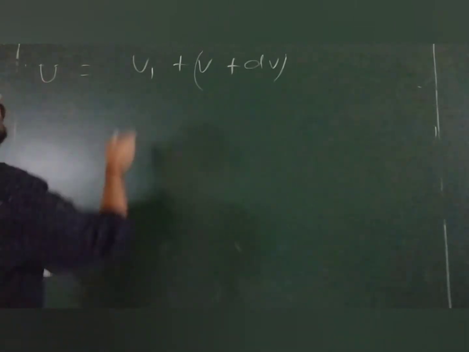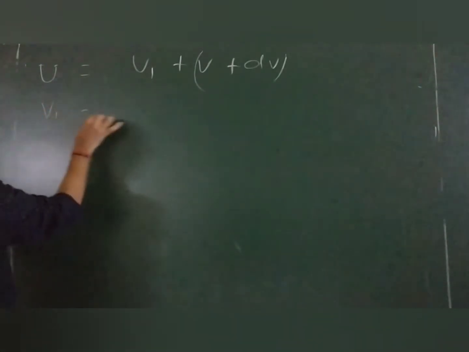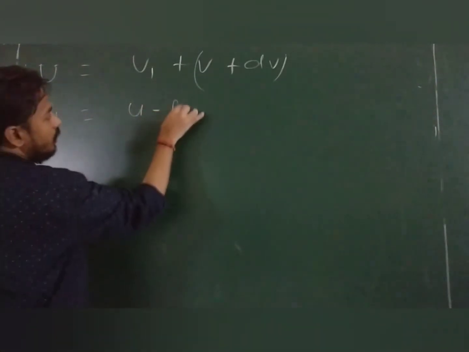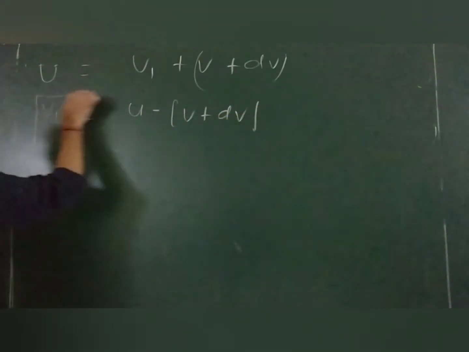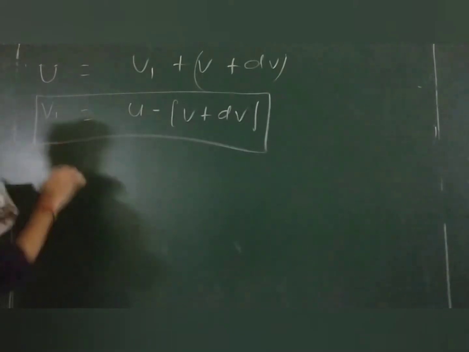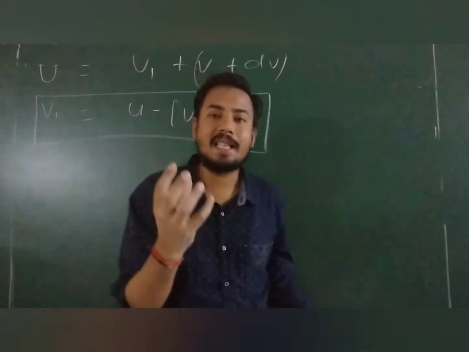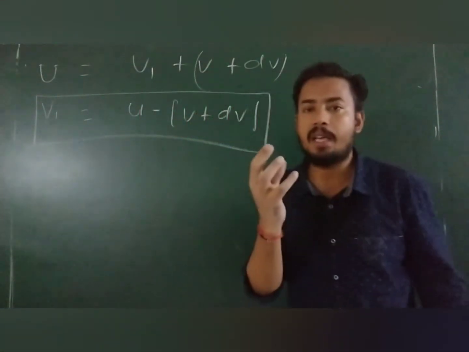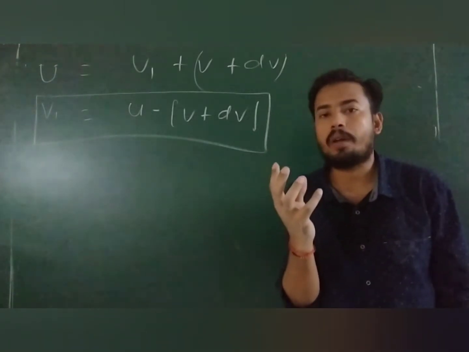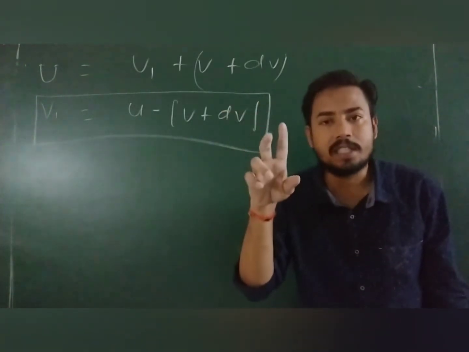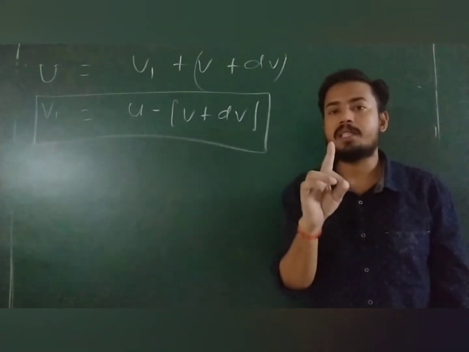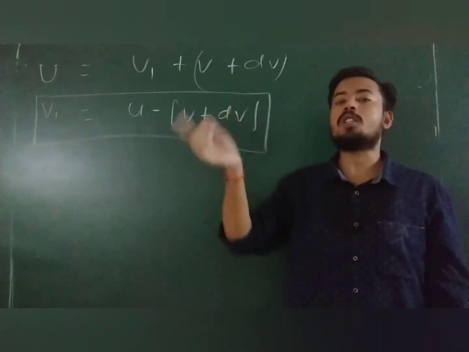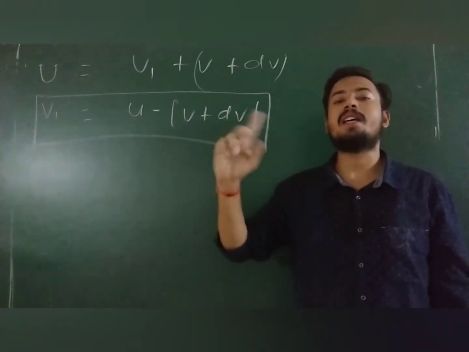Now find v1 here. From here, v1 is u minus (v plus dv). This is v1. Done buddy? Okay. Now you can see exhaust gases and rocket are both part of a single system. They apply force on each other, that is the action-reaction pair.